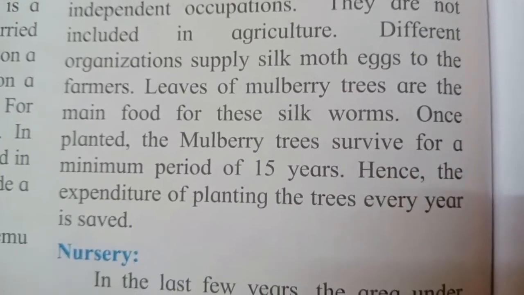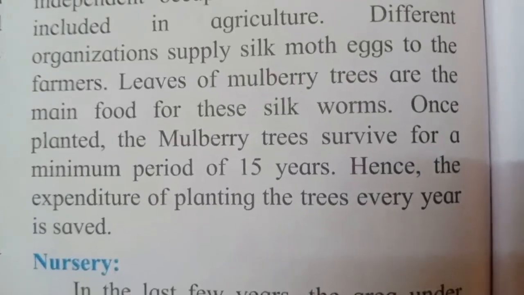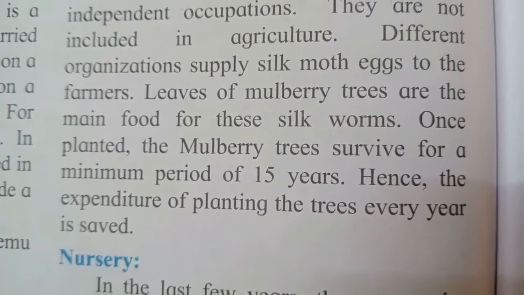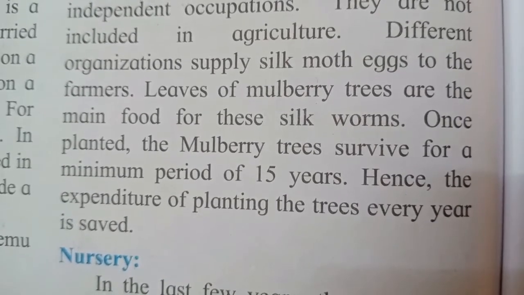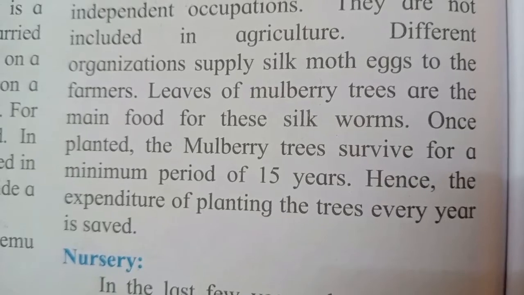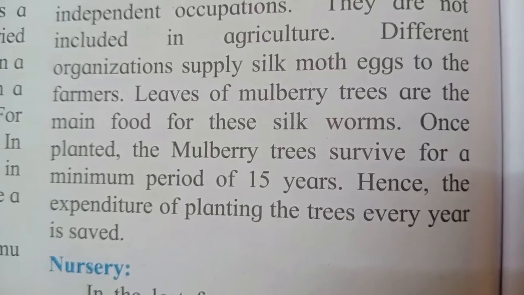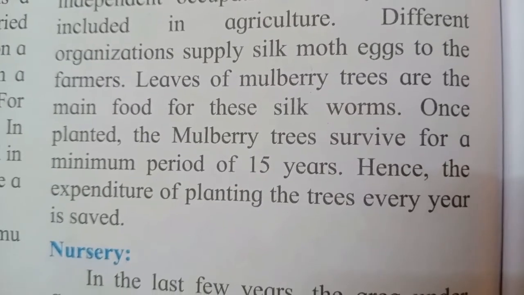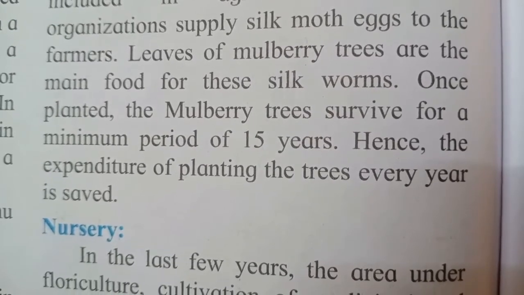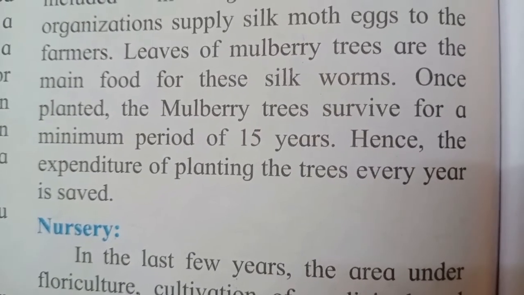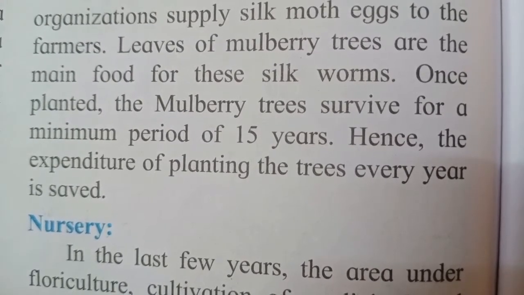So those farmers who want to carry on this silk production have to bring the eggs of the silkworm. They have to do the cultivation of mulberry plants, because mulberry trees are the main food for this silkworm, and they produce the silk cocoon only on this mulberry plant. Once planted, the mulberry trees survive for a minimum period of 15 years. So once these mulberry trees are planted, they survive for 15 years.